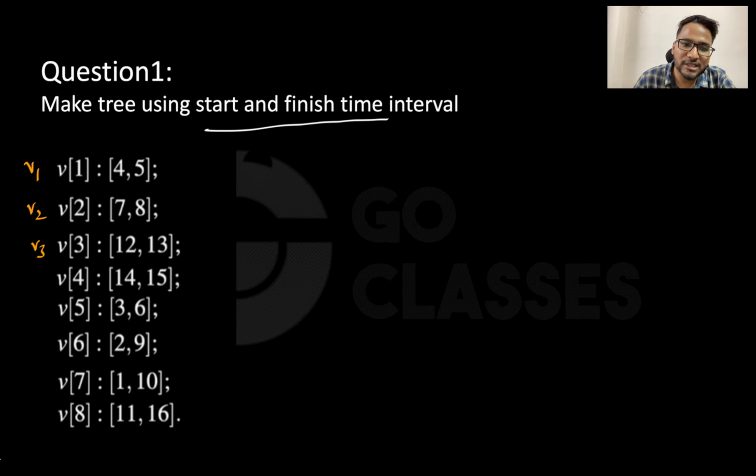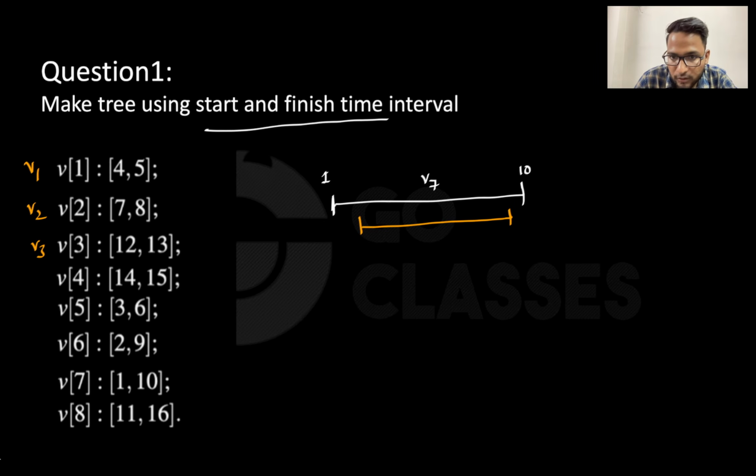See, what they are saying is that let's say this V7 is starting first. V7 is starting at this point, maybe at time 1, and let's say it is ending at maybe 10. So this is V7. Now tell me, in between, who is getting started? This V6 is getting started, which is from 2 to 9. So you will say that this is V6, which is from 2 to 9.